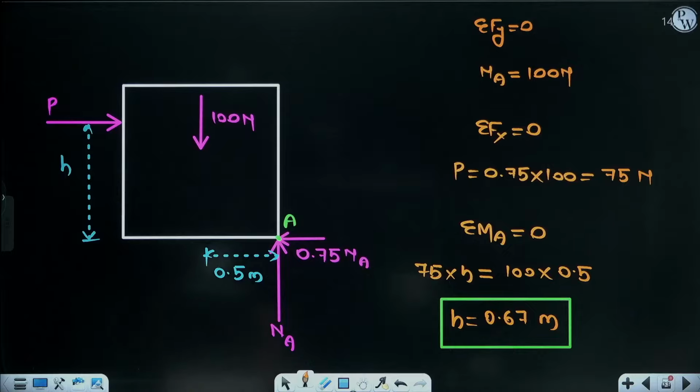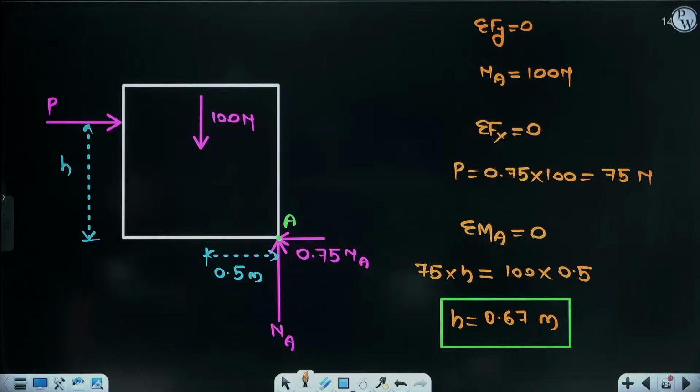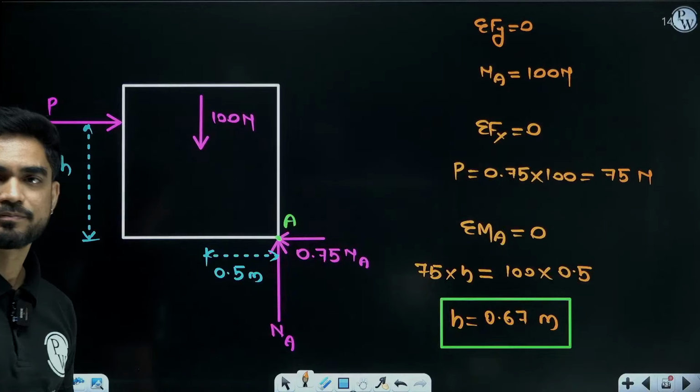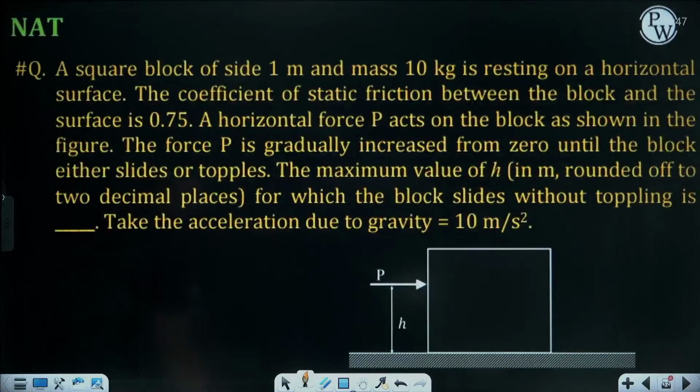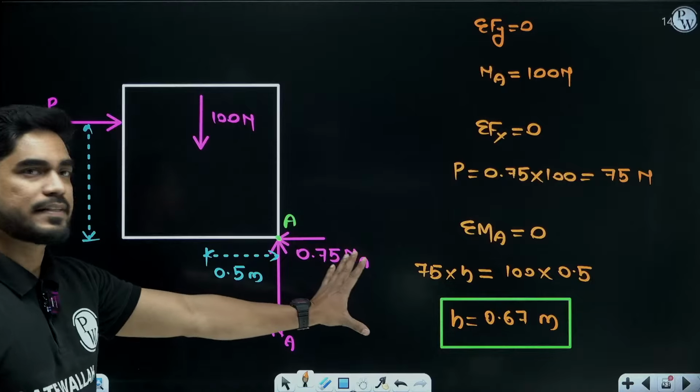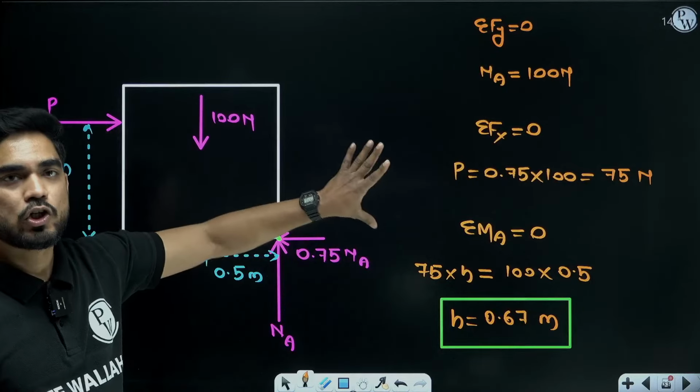Very good. 0.67 meters. If the height is more than this, it is going to topple, right? Up to this point, the block will slide. After this, the block will topple.